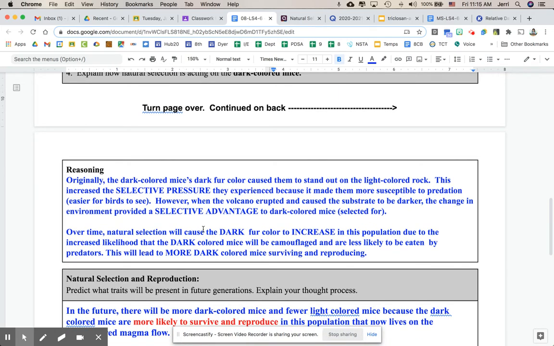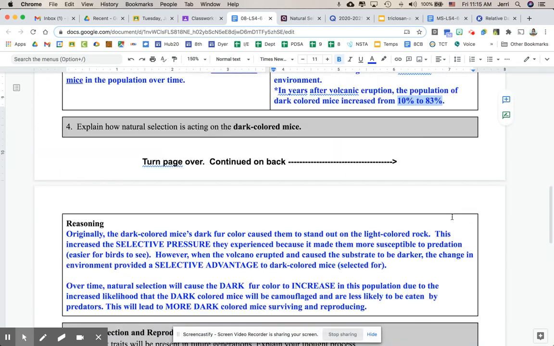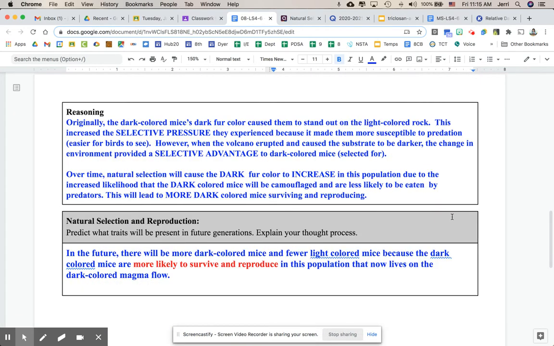So if you need any more time with any of these sections, you can stop now and take a look at them. I'll scroll back up just a second so that you can see the first part, and then I'll scroll back down for the second. Here's the first part. And here's the second part.